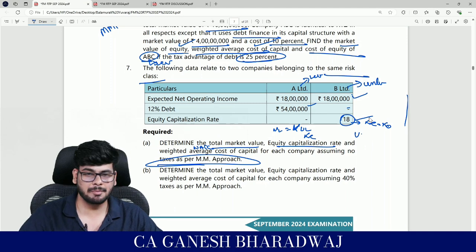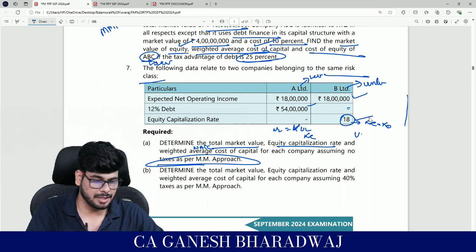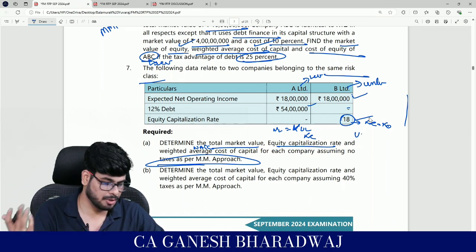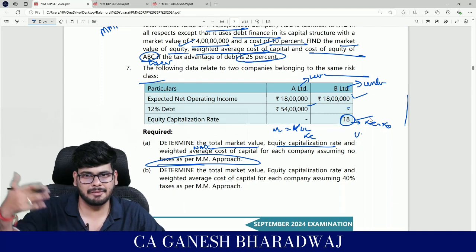And in an MM approach without tax, value of levered is equal to value of unlevered. Why? Capital structure decisions are irrelevant. It will not change, right? With this you will get your value of levered entity also. Guys, clear with this? As simple as that, right? And then we will proceed to the next steps.